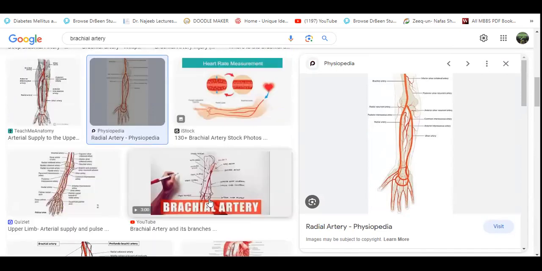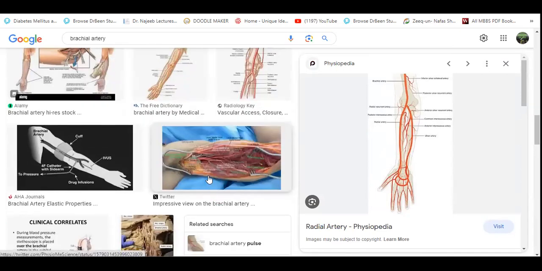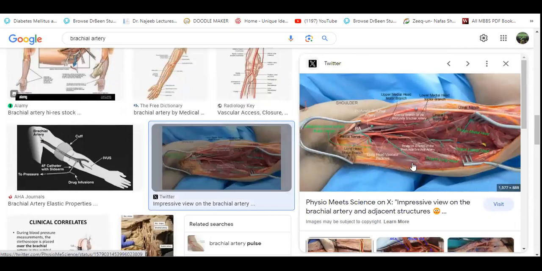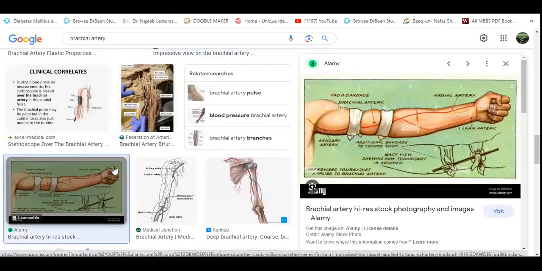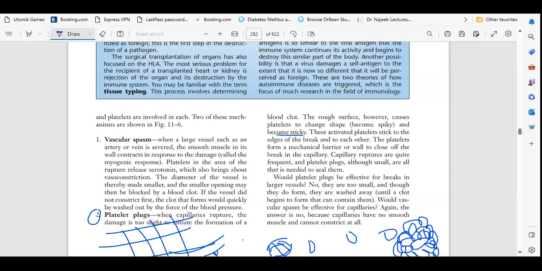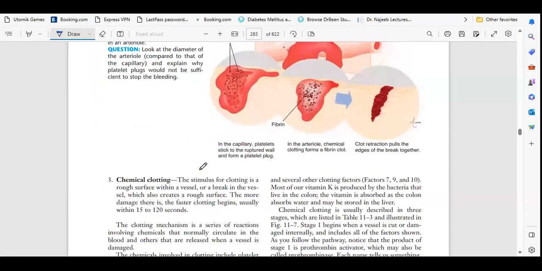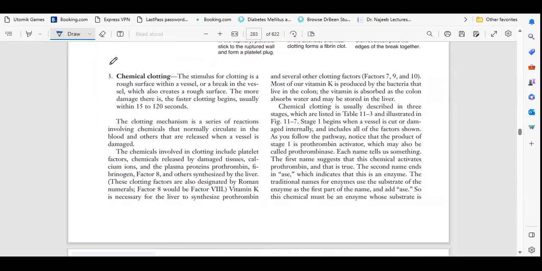This is the cardiac wave image. You can see all arteries, veins. Okay, so I hope you understood. Next, we will talk about the third function of platelets, that is chemical clotting. This is very important.